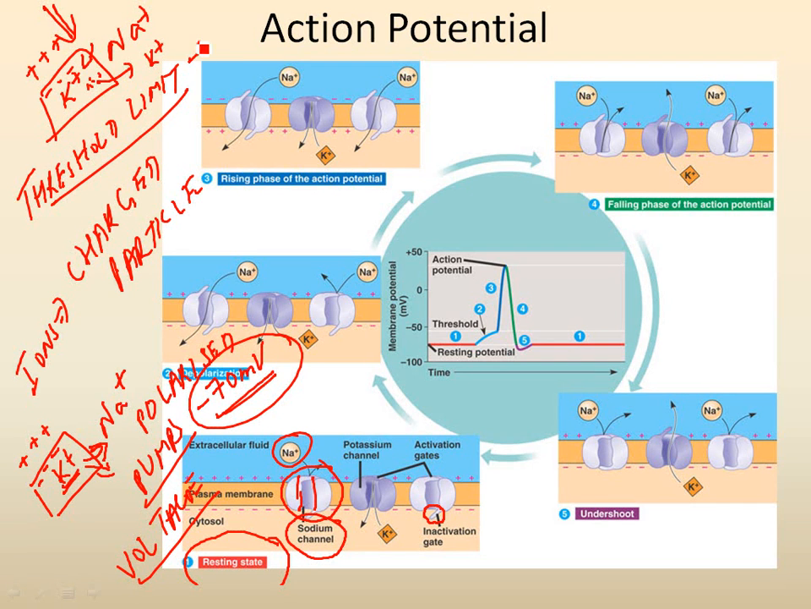If the voltage changes from minus 70 millivolts to minus 55 millivolts, then only the message will be transmitted. Therefore, the threshold limit is minus 55 millivolts. A good analogy would be the toilet flush. You cannot push it very gently, otherwise the toilet will not flush. You have to push it to a certain extent, then only there is the flushing of the water.